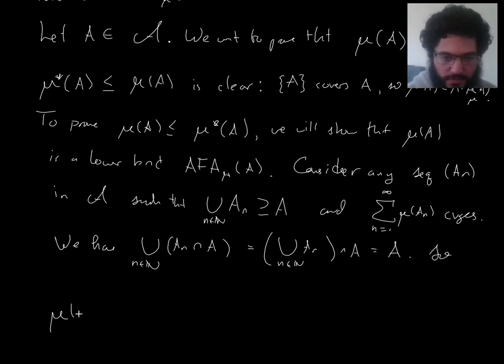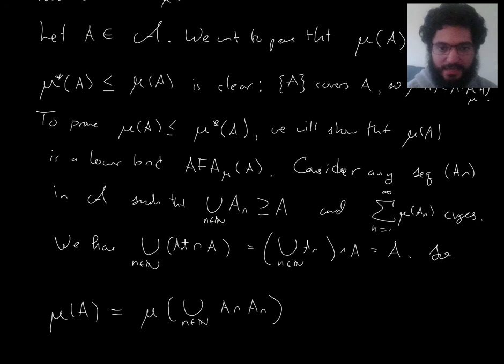So let's see. Let me start with mu of A. Mu of A equals mu of this. No problem here. This union is A, which is an element of our algebra of sets.